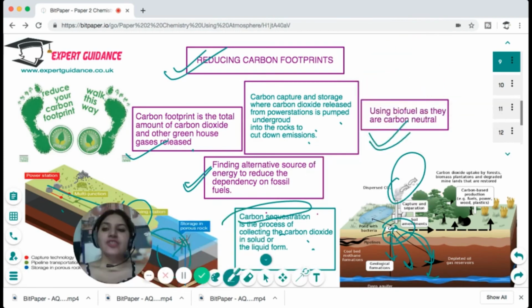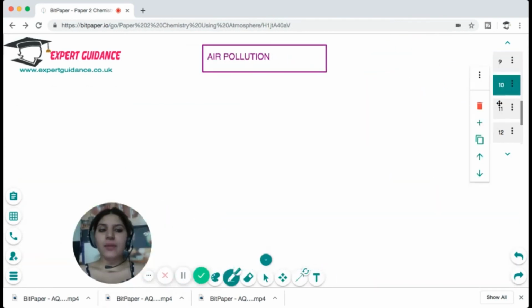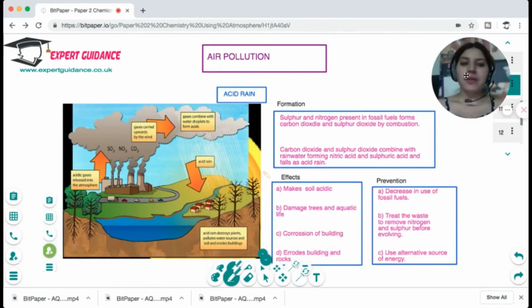Okay, so I hope this process of reducing carbon footprints is clear to you. Now, air pollution is a similar topic to what we did in ecology and biology. In air pollution, the fossil fuels are burning. They have sulfur, nitrogen, and carbon. They release sulfur dioxide, nitrogen dioxide, and carbon dioxide. Carbon dioxide is causing global warming and the greenhouse effect. We have already discussed that.